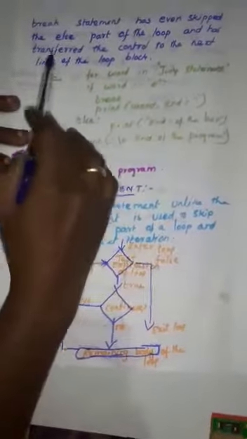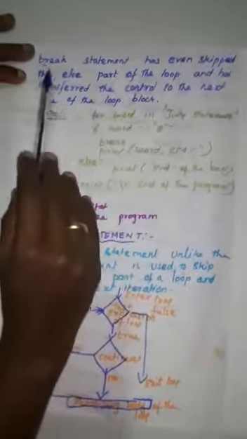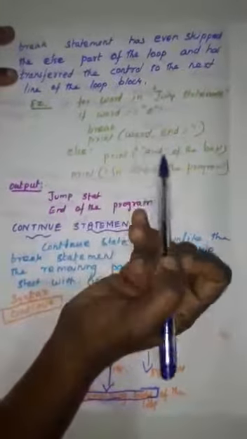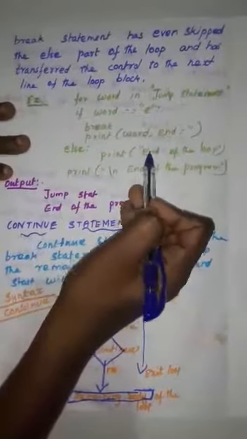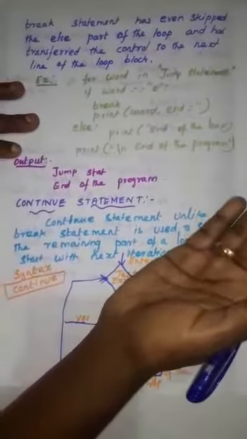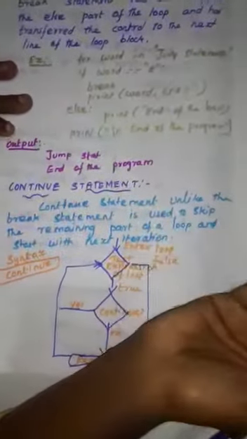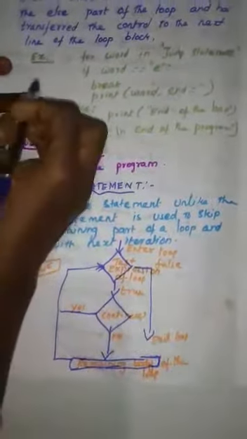Next, the break statement skips the else part of the loop and transfers the control to the next line of the loop block. It does not execute the else part of the program, but its control is transferred to the next line of the loop block. Okay, this is an example.